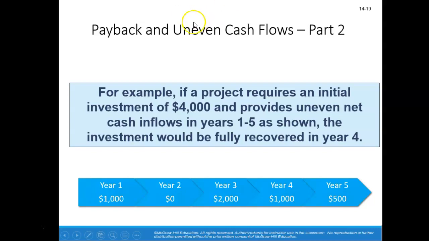Well, let's take a look. $1,000 in year 1, 0 in year 2, $2,000 in year 3, $1,000 in year 4, and $500 in year 5. Our initial investment amount was $4,000.